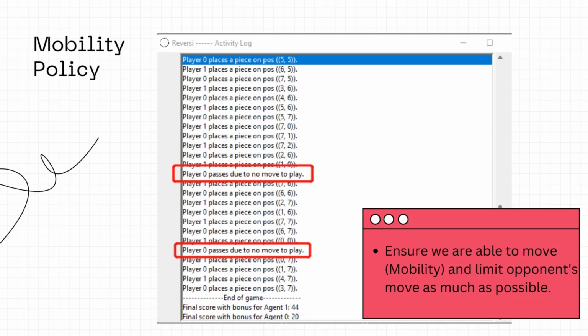It can ensure us to not pass the round and hence lose a chance to play, but it is difficult to implement. We can also see from the image, the opponent has been restricted to have no move to play. It has to give up on that 2 rounds.